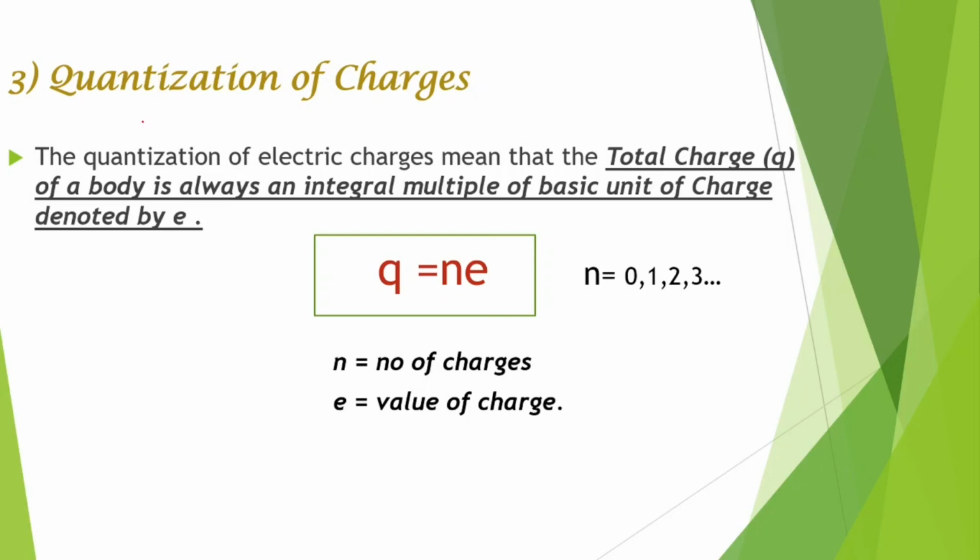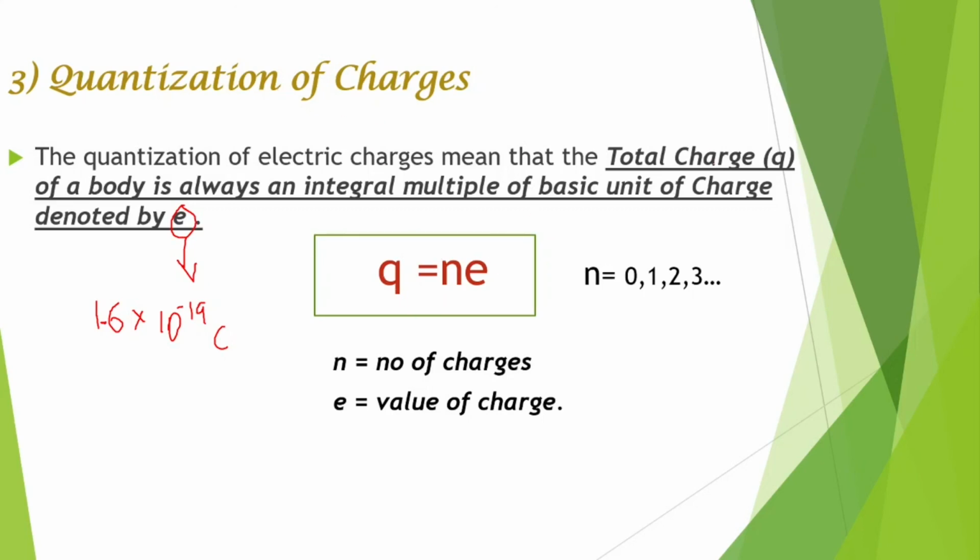So what is the basic unit of charge? e is the basic unit of charge, and the value of e, I have already told you at the first of the class, is 1.6 into 10 raised to minus 19 coulomb.